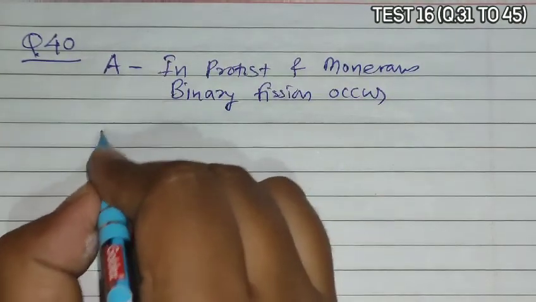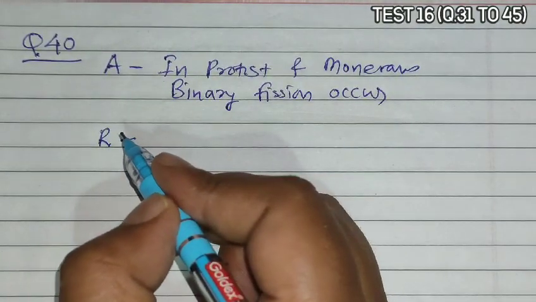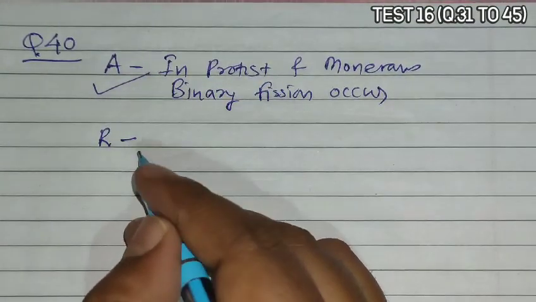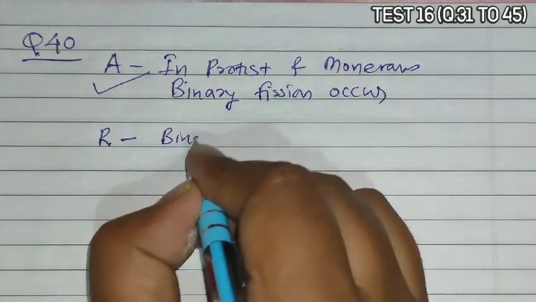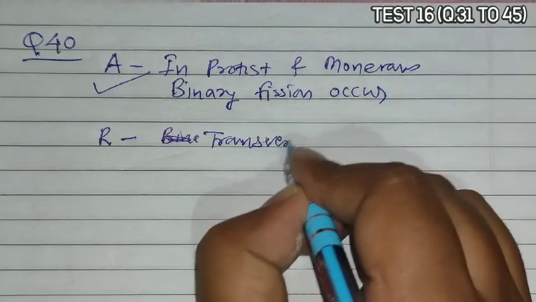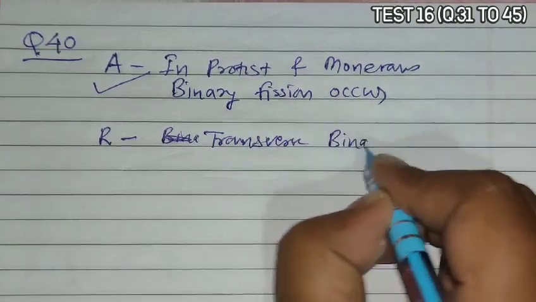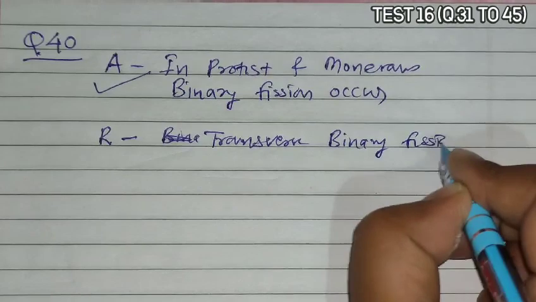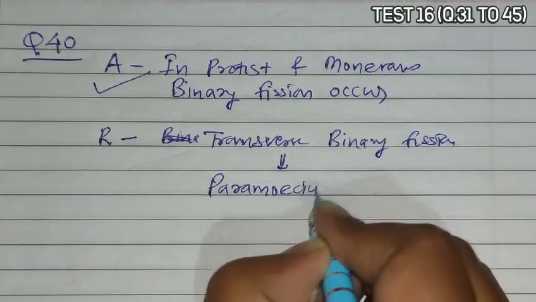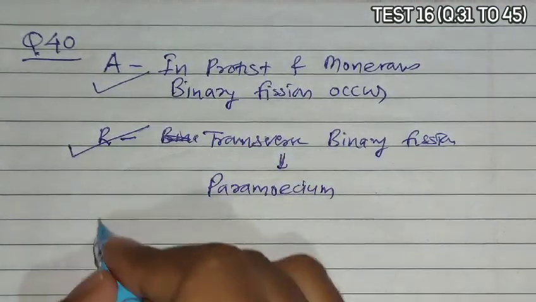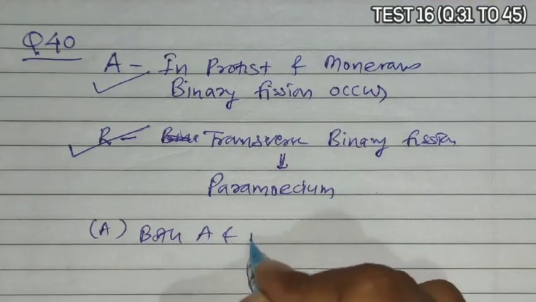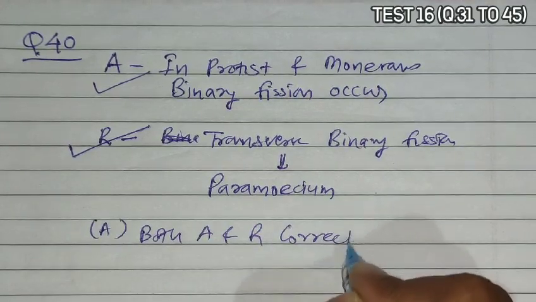So this is the correct statement. Now R is given as binary fission occurring in paramecium. So yes, transverse type of binary fission occurs in the case of paramecium. So it is also correct. So option A becomes the correct answer, that is both A and R are correct.